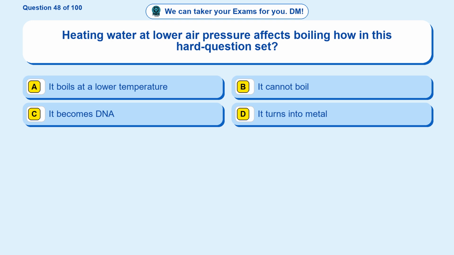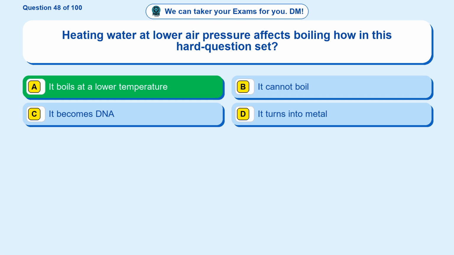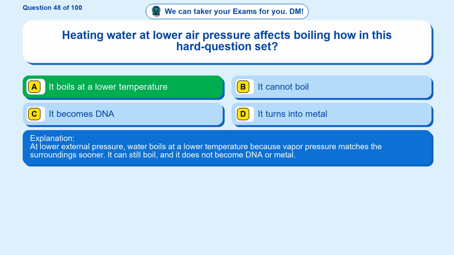Question 48. Heating water at lower air pressure affects boiling how in this hard question set? Option A. It boils at a lower temperature. Option B. It cannot boil. Option C. It becomes DNA. Option D. It turns into metal. The correct answer is option A. It boils at a lower temperature. At lower external pressure, water boils at a lower temperature because vapor pressure matches the surroundings sooner. It can still boil, and it does not become DNA or metal.